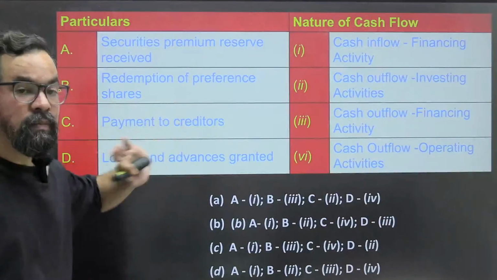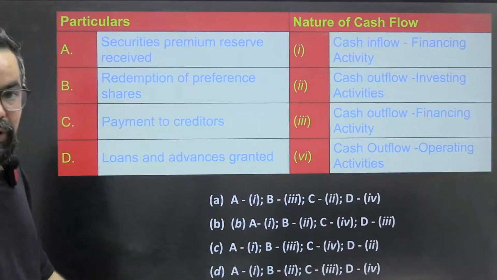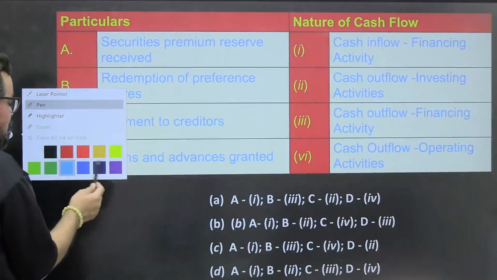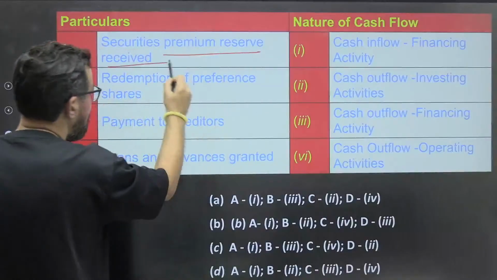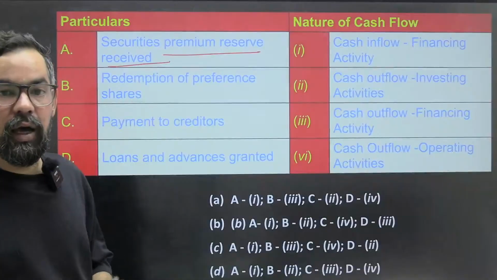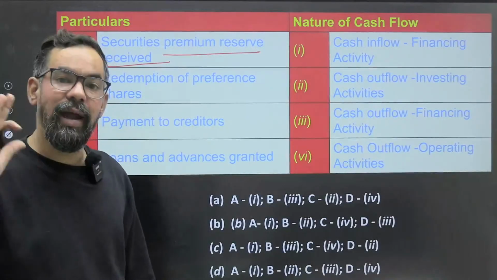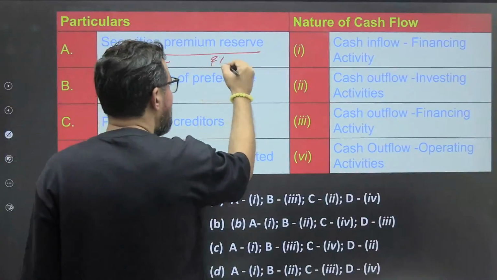Yes, this is the question in this particular format. You can get one question in this particular format itself. So what you have to do is match things. From the securities premium reserve, securities premium means the company issues shares, let's say their face value is 10 rupees and they issue a share at 100 rupees. So 90 rupees is securities premium reserve. It is financing activity and it is inflow.